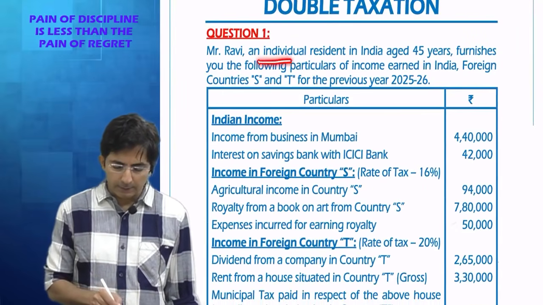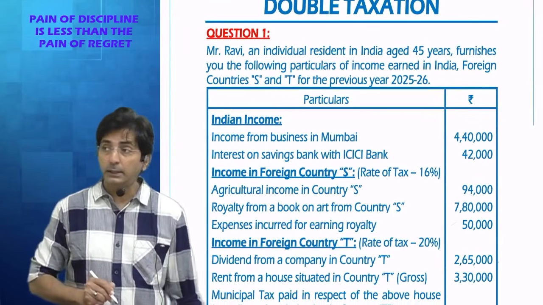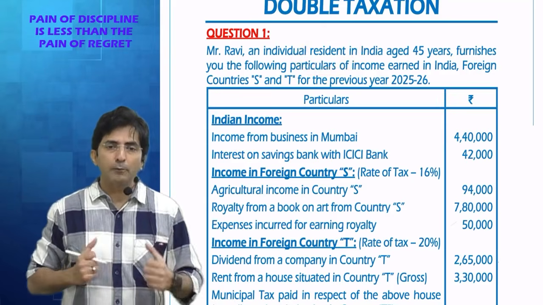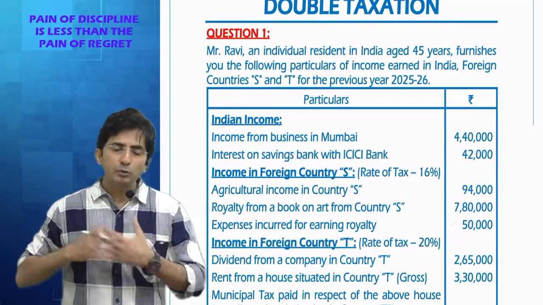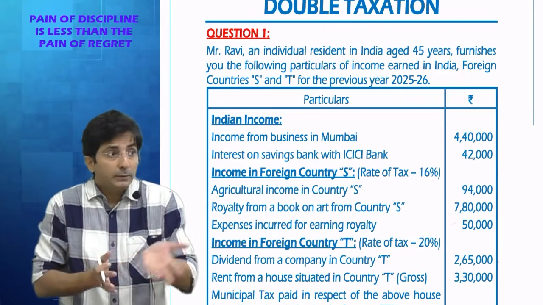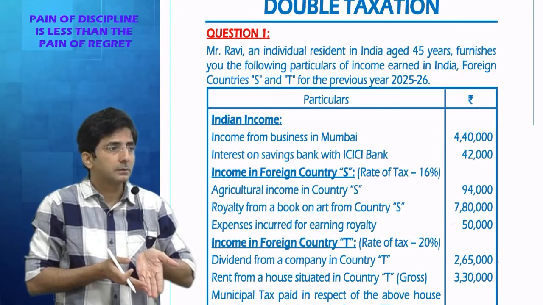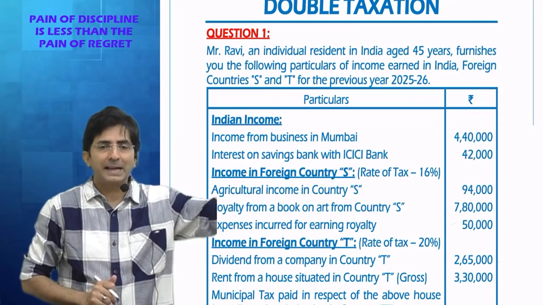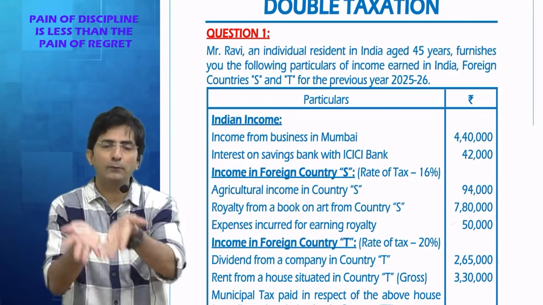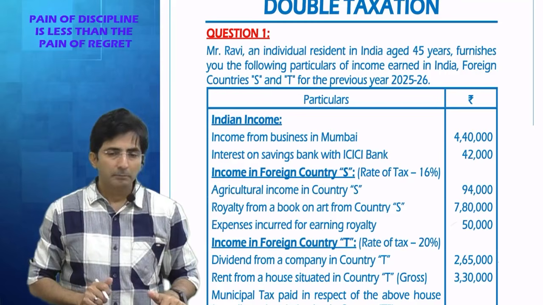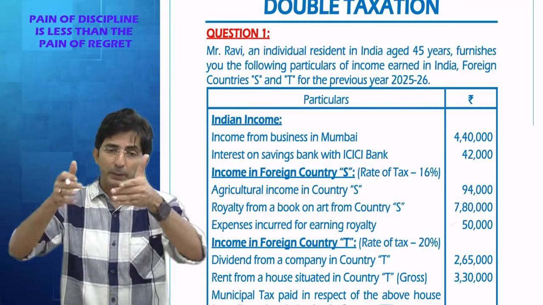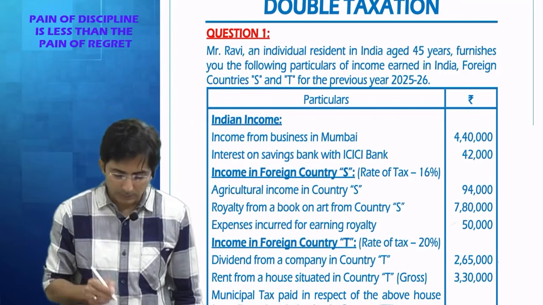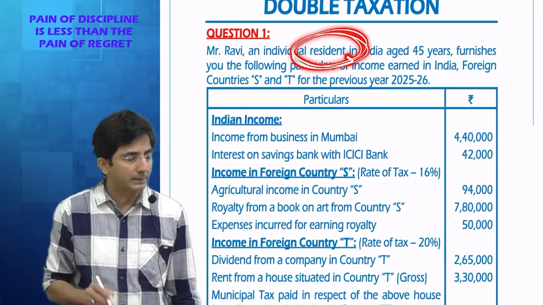Mr. Ravi is an individual resident in India. Generally in the question of double taxation, you will find a resident guy. Because resident people have to suffer. Because we reside in India, so India will anyways tax us. And in case we get income from foreign, they will also tax us. So residents are generally the victim of double tax. See, an NR will be taxed in India only for his Indian income, na? But we people who reside in India have to pay tax in India, and on our foreign income, foreign will also tax. In short, just notice, generally you will find a resident in the question of double taxation.